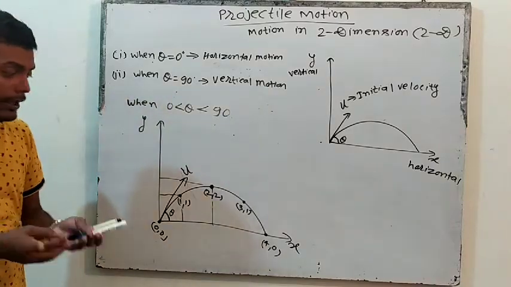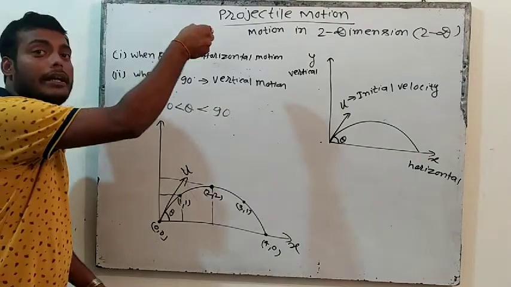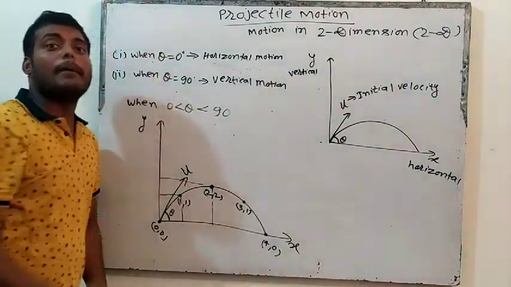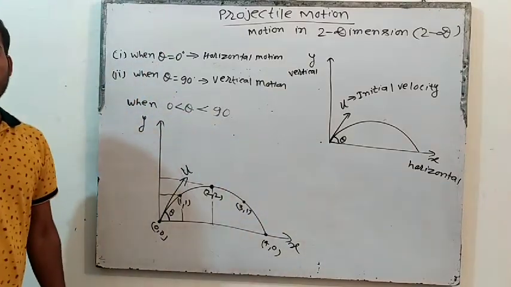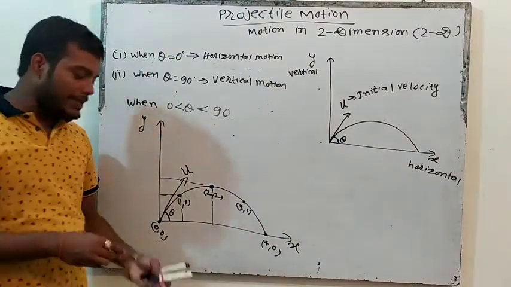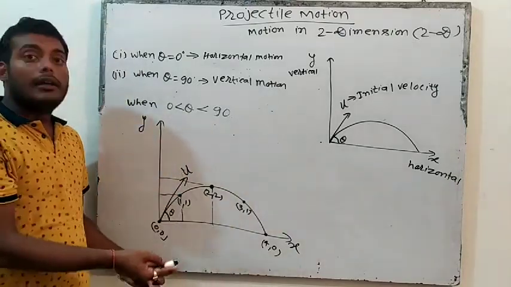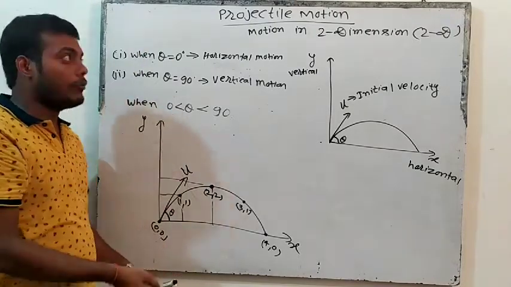Why is it not going? For example, suppose I am throwing this object, then maximum it is coming up to this. Why? Because at the maximum point, the velocity in y direction is 0. क्योंकि अब कुछ velocity बचा ही नहीं. Try to understand. Suppose I throw in y direction with a speed of 10 meter per second. So what will happen?